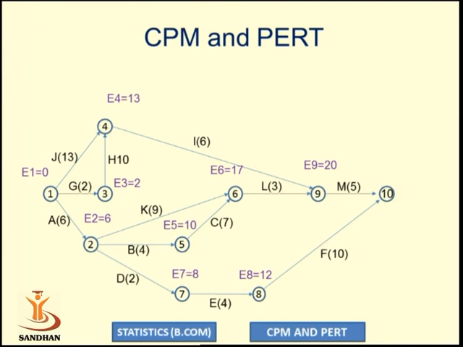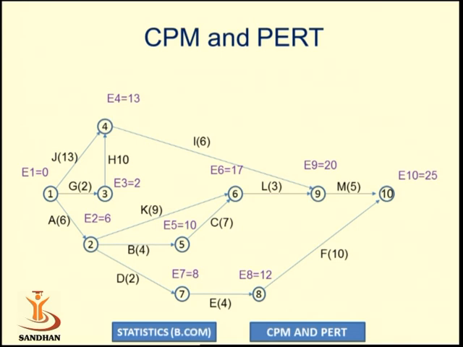Now we will move to event number 10. Here, activities M and F are merging at event number 10. So 20 plus 5 and 12 plus 10, so the maximum of 25 and 22 is considered as 25. So here the forward pass method ends. We started from event number 1 and moved forward till we reached event number 10, and at each event we calculated the earliest occurrence time.